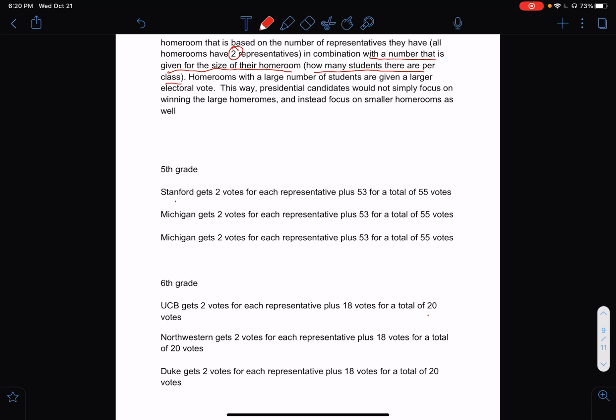5th grade has a lot of students, 39 students, right? So actually I could do 39 dots here. Let's pretend I did 39 dots. They get 2 electoral votes plus 53 electoral votes.